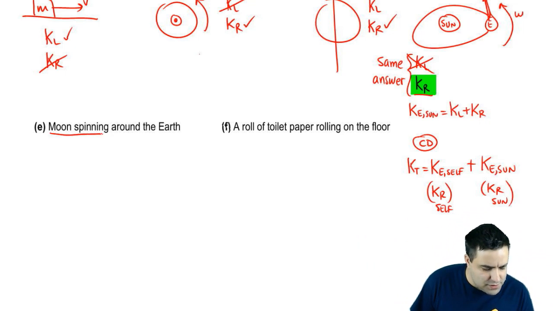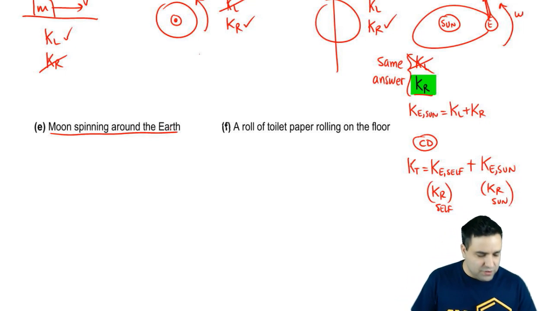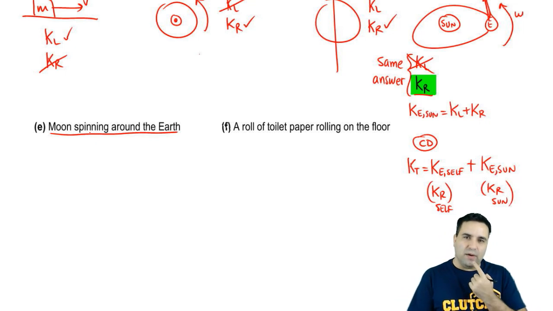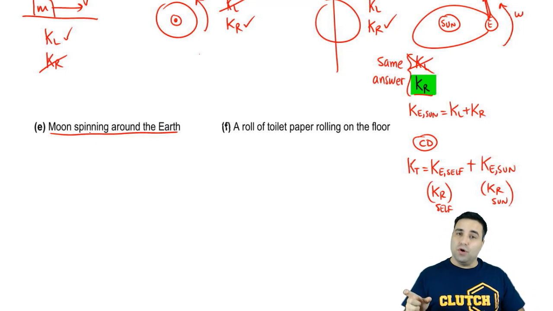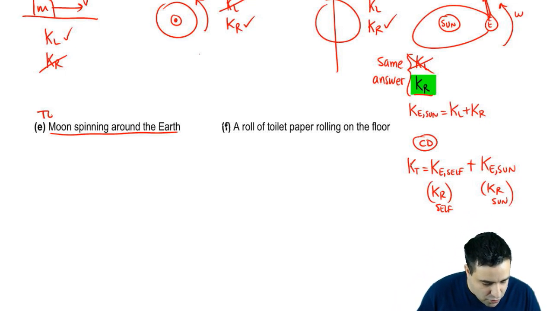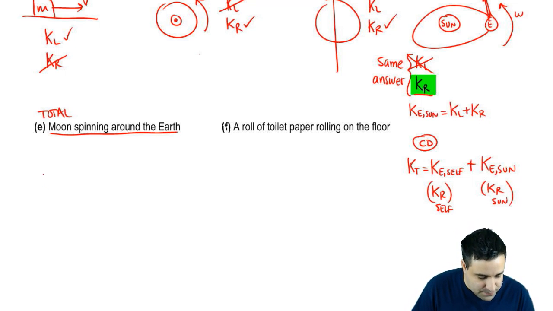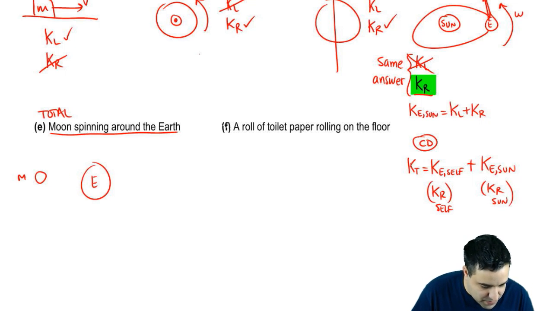What about the moon spinning around the Earth? What kind of energy does the moon have spinning around the Earth? So here you have to know that the moon doesn't spin around itself, okay? And here, by the way, I want the total energy. What I mean by that is I want to know, does the Earth spin around itself, and does the moon spin around itself, and does it spin around the Earth? So the moon goes around the Earth.